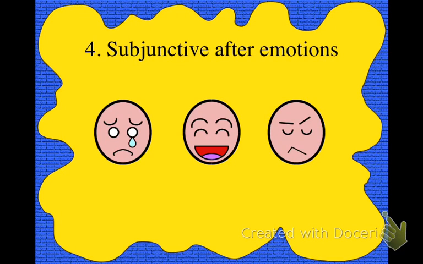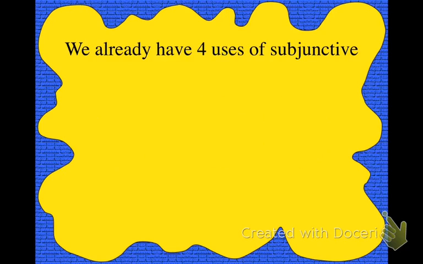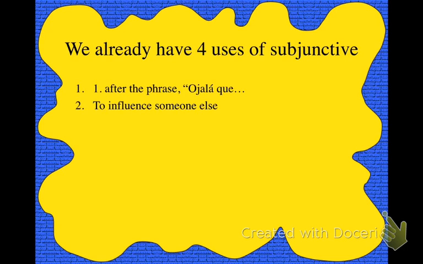So, hoy hablamos sobre el subjuntivo, el uso del subjuntivo después de emociones. So we already can do a review of our subjunctive uses that we've had in the past. First, después de ojalá, we always use subjunctive. Second, verbos de imposición, hope or influence, when you're hoping that somebody else will do something, when you're trying to influence someone else's actions, we use the subjunctive.